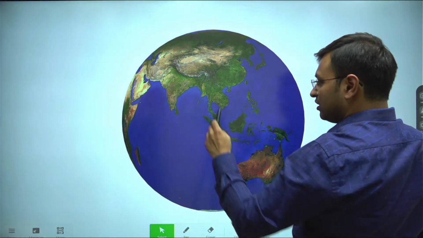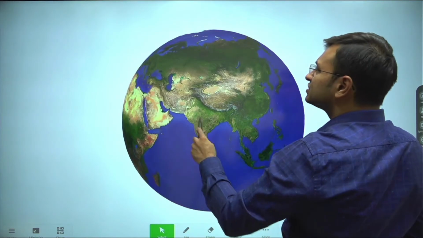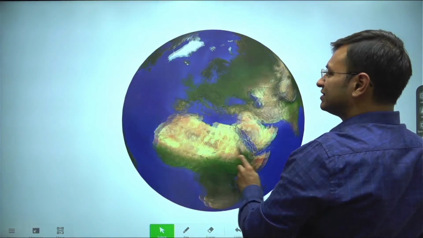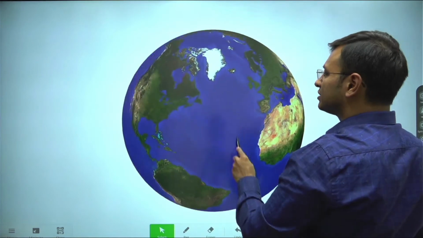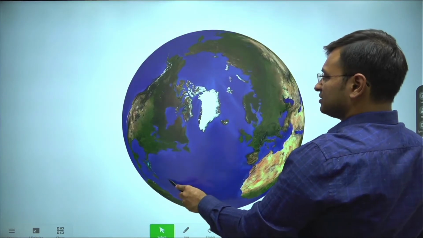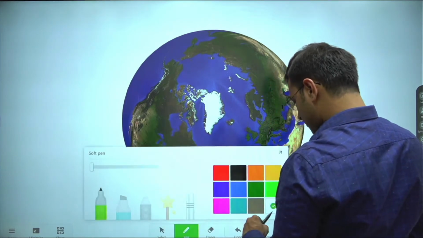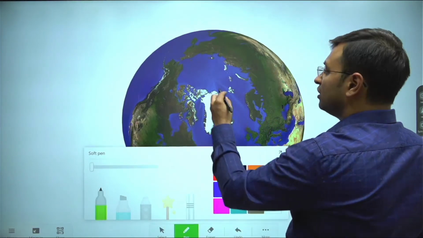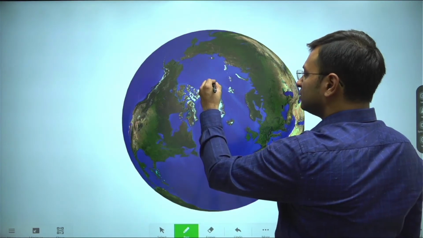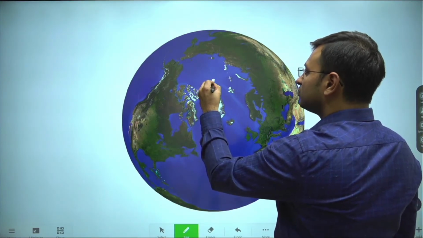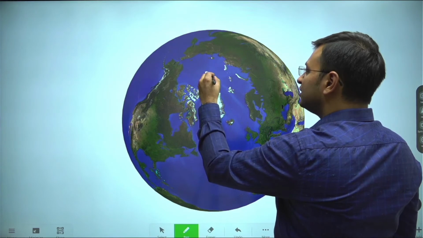If I'm moving towards the poles like this, this is our polar region. This is our north pole, 90° north.